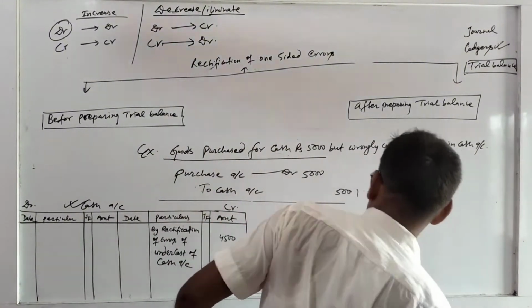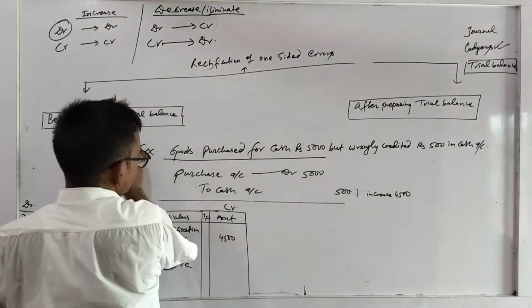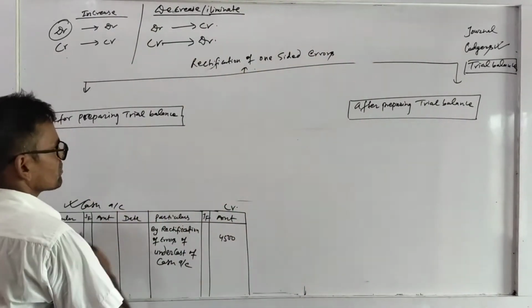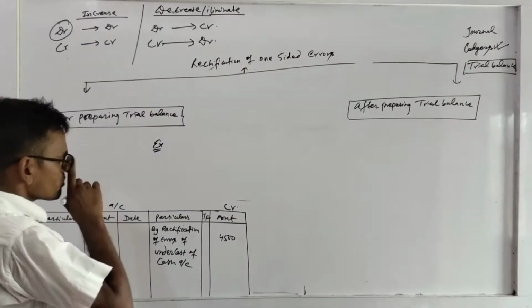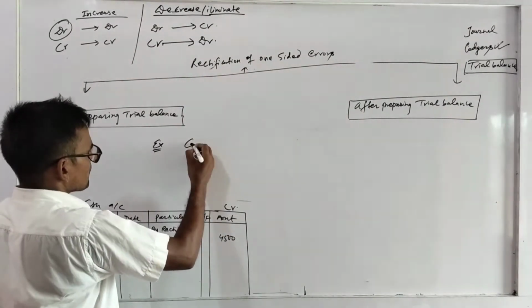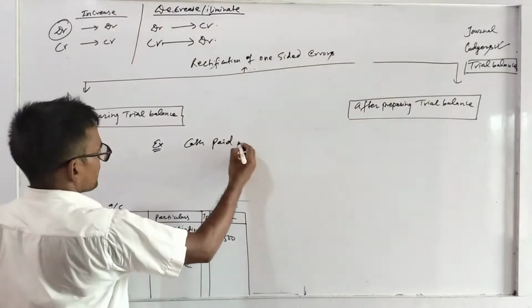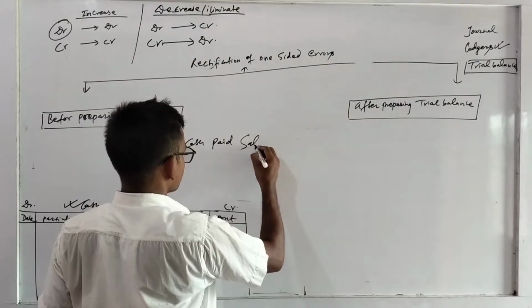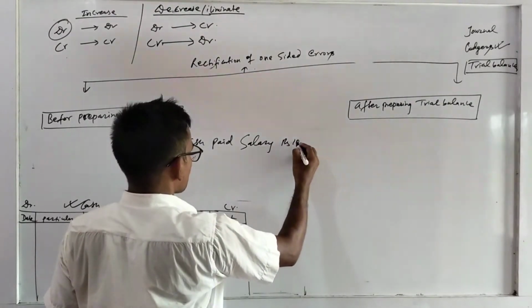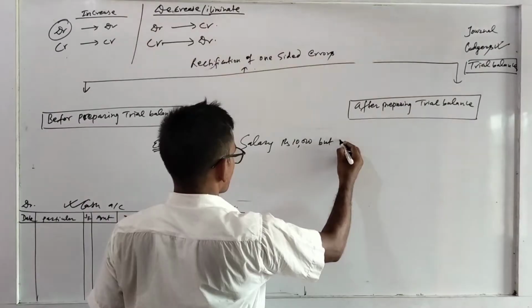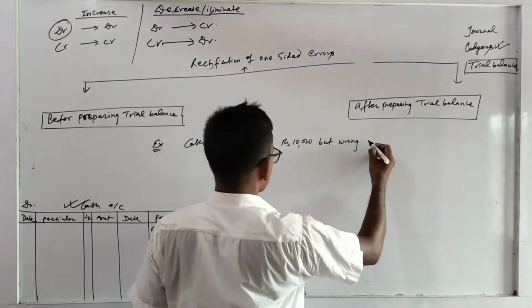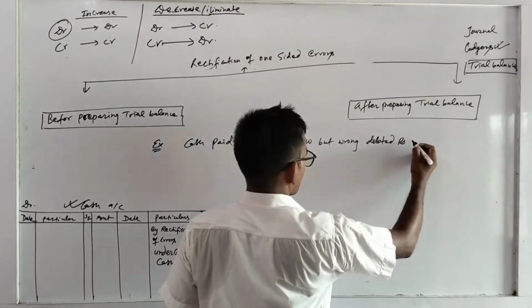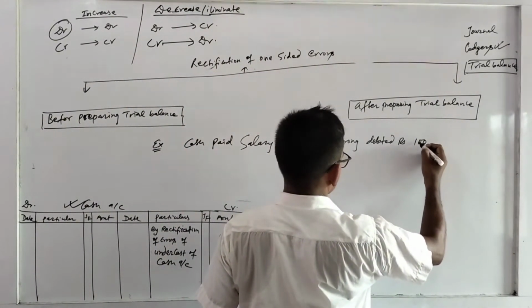Another example I am going to give you. Cash paid for salary rupees 10,000 but wrongly debited rupees 1 lakh.